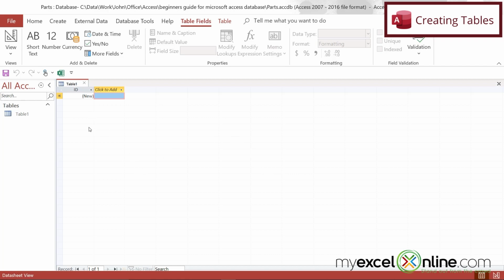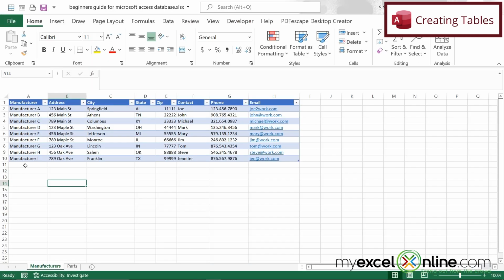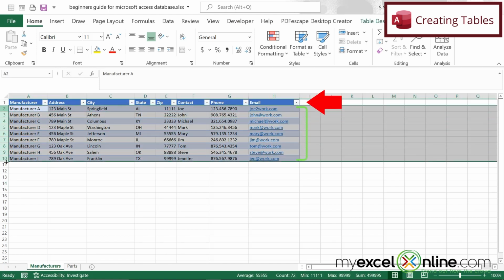So the first thing that happens when you open up a new Microsoft Access database is you're presented with the option for a table. Microsoft Access is not really going to do anything unless it has a table. So I want you to think of a table as a single spreadsheet. So if I go back to Excel and I look at my manufacturers, I have some column headers at the top, and then I have data in these rows right here. So I'm just going to transpose everything I have here in Excel into a table in Access.